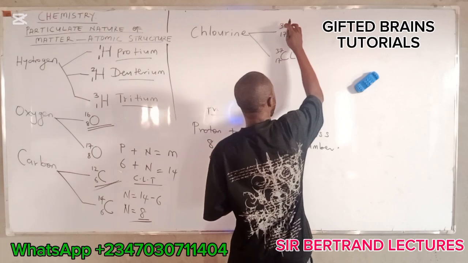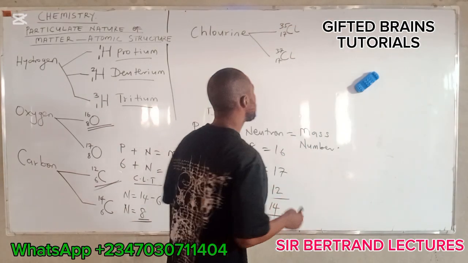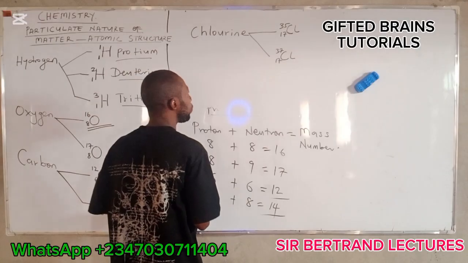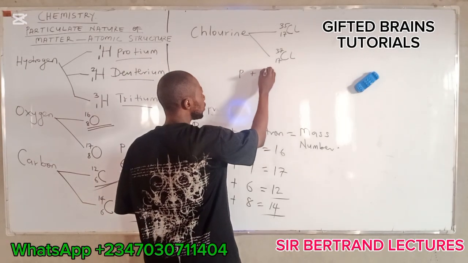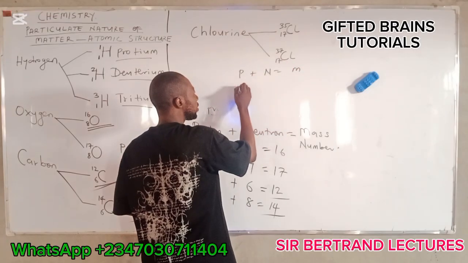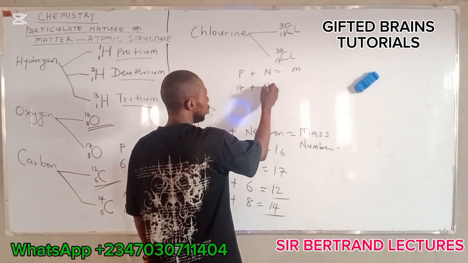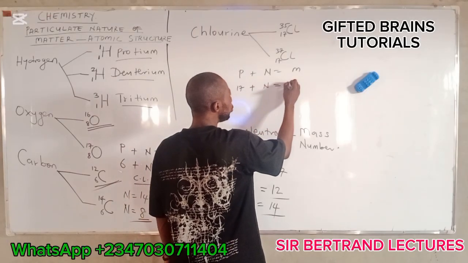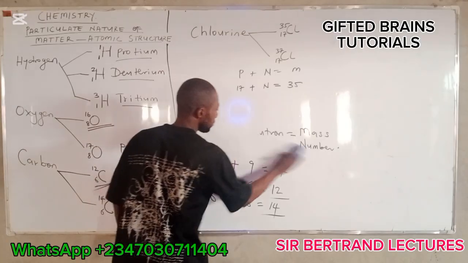We have chlorine 35 and chlorine 37. Okay? Likewise, as we did before, the proton number here is 17 plus unknown equal to 35.